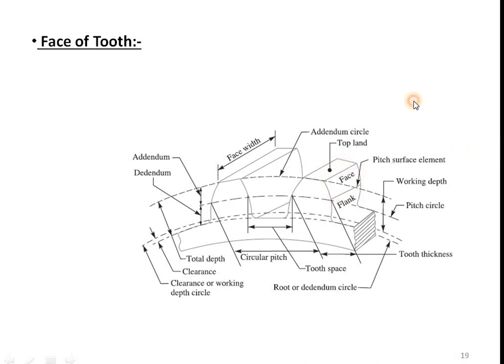Okay. The next point is top line. So here you can see the top line. Okay. So it is nothing but the top surface of the tooth. The top surface of the tooth is called the top line.